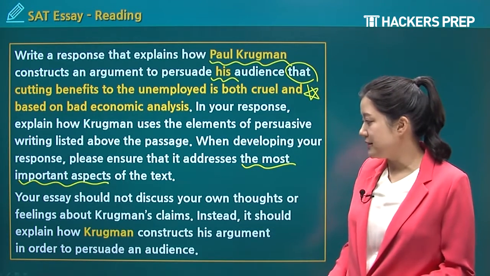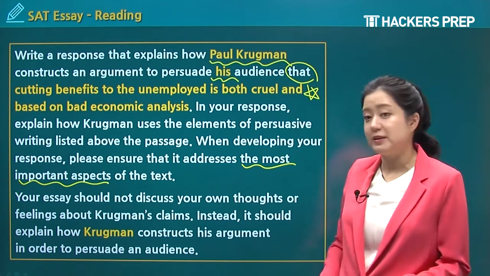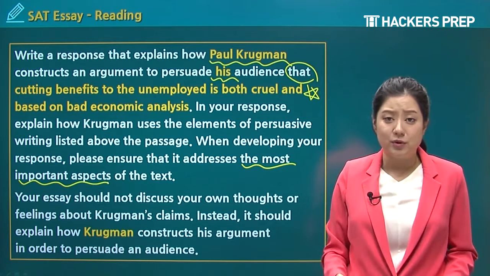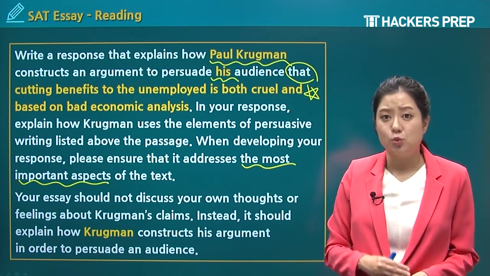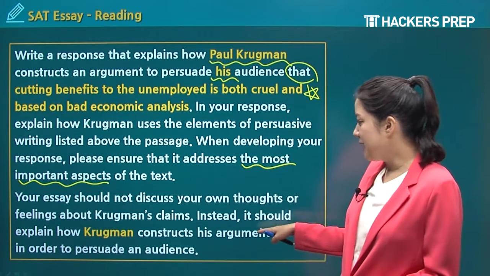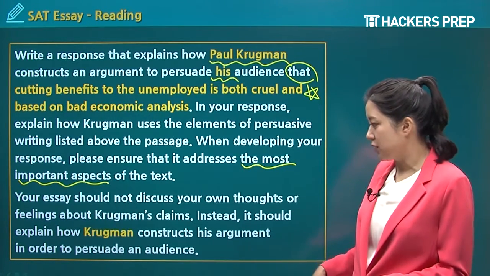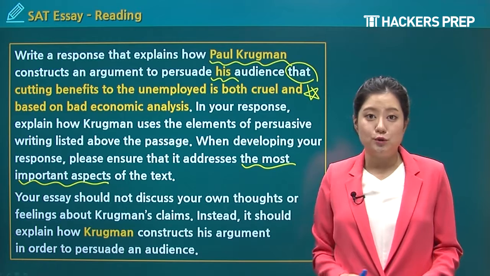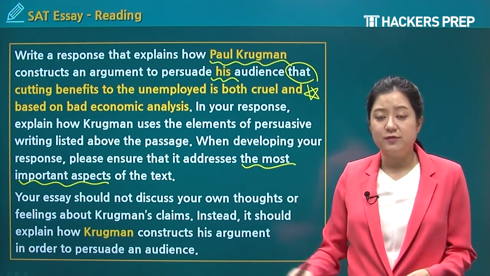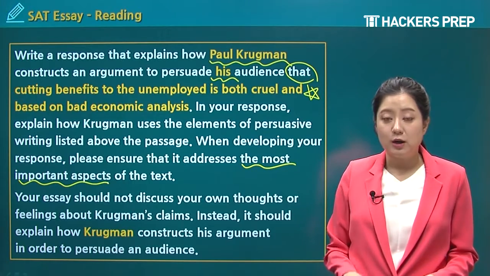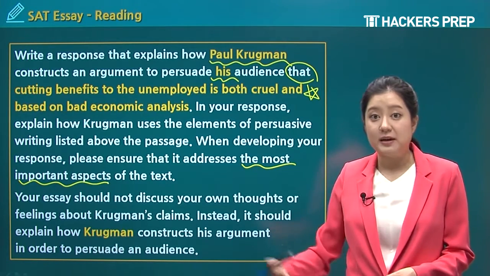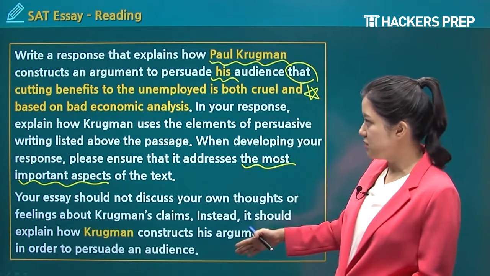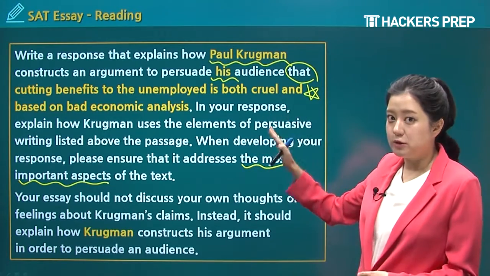Let's look at our directions. Your essay should not discuss your own thoughts or feelings about Krugman's claims. Now, it says that it shouldn't have your own thoughts. So you're not going to use phrases like, I agree, I disagree. You should refrain from using the word I in your essay. Instead, it should explain how Krugman constructs his argument in order to persuade an audience. You're going to talk about Krugman's argument. So in your essay, you would use phrases like, Krugman's argument is very persuasive because. Or you can write, Krugman makes a very convincing argument because, and you would explain why he makes a convincing argument.